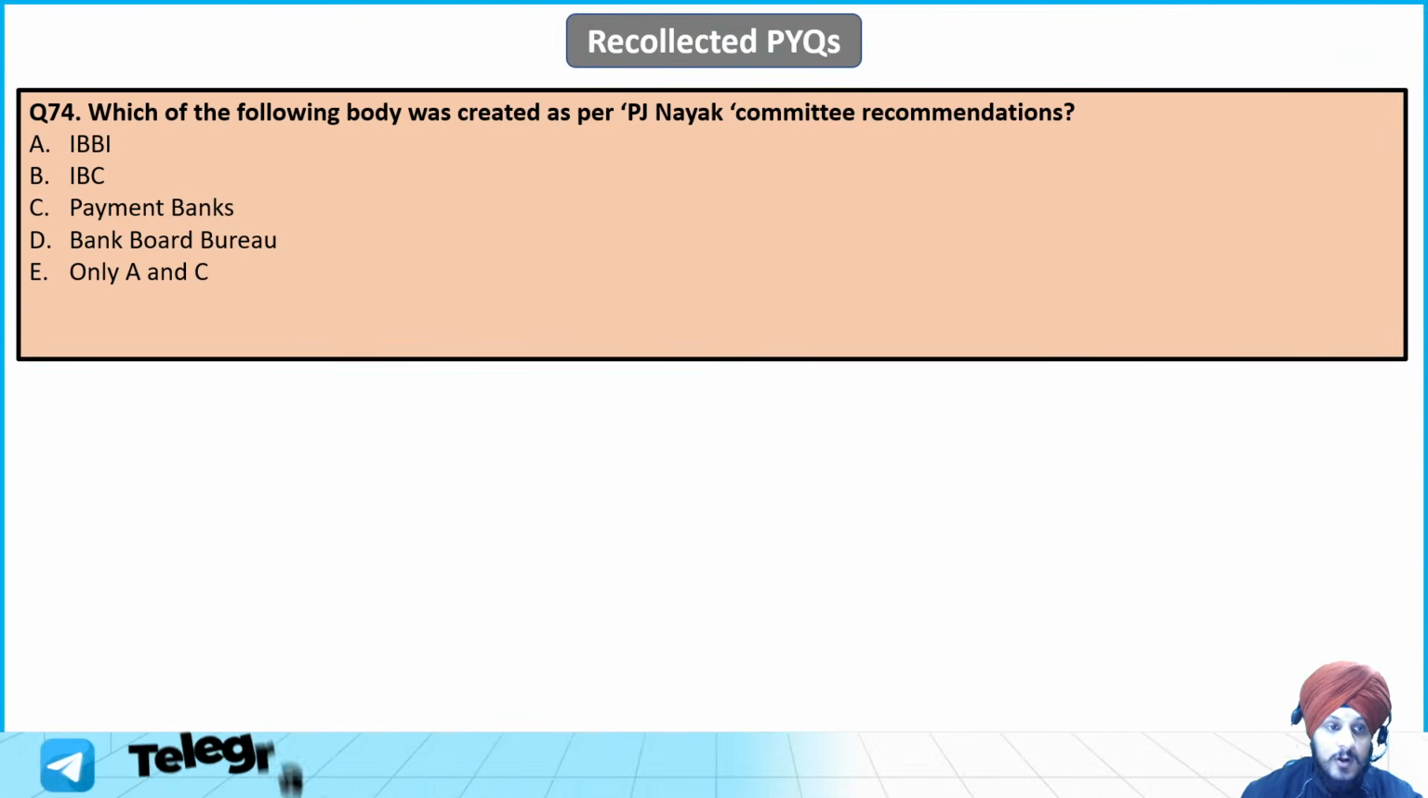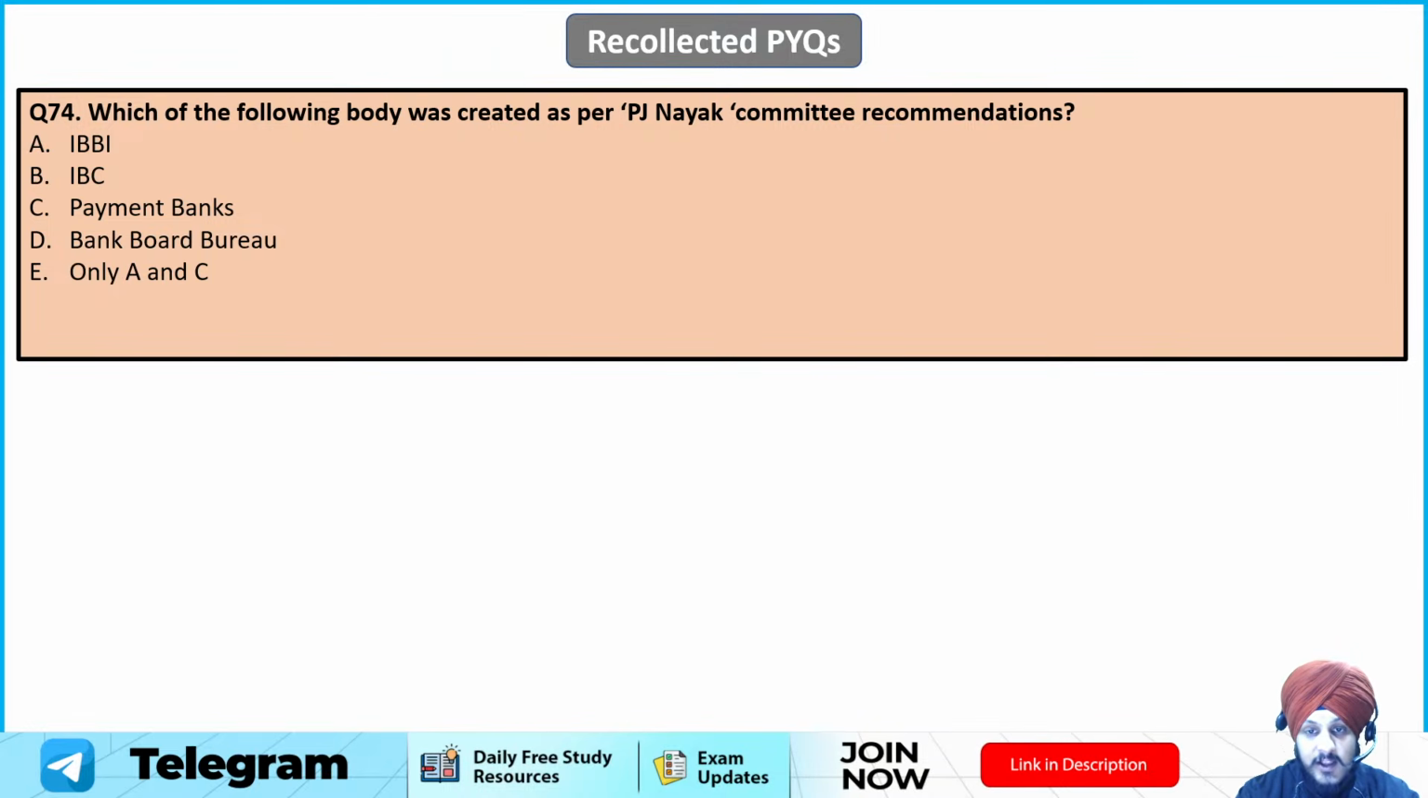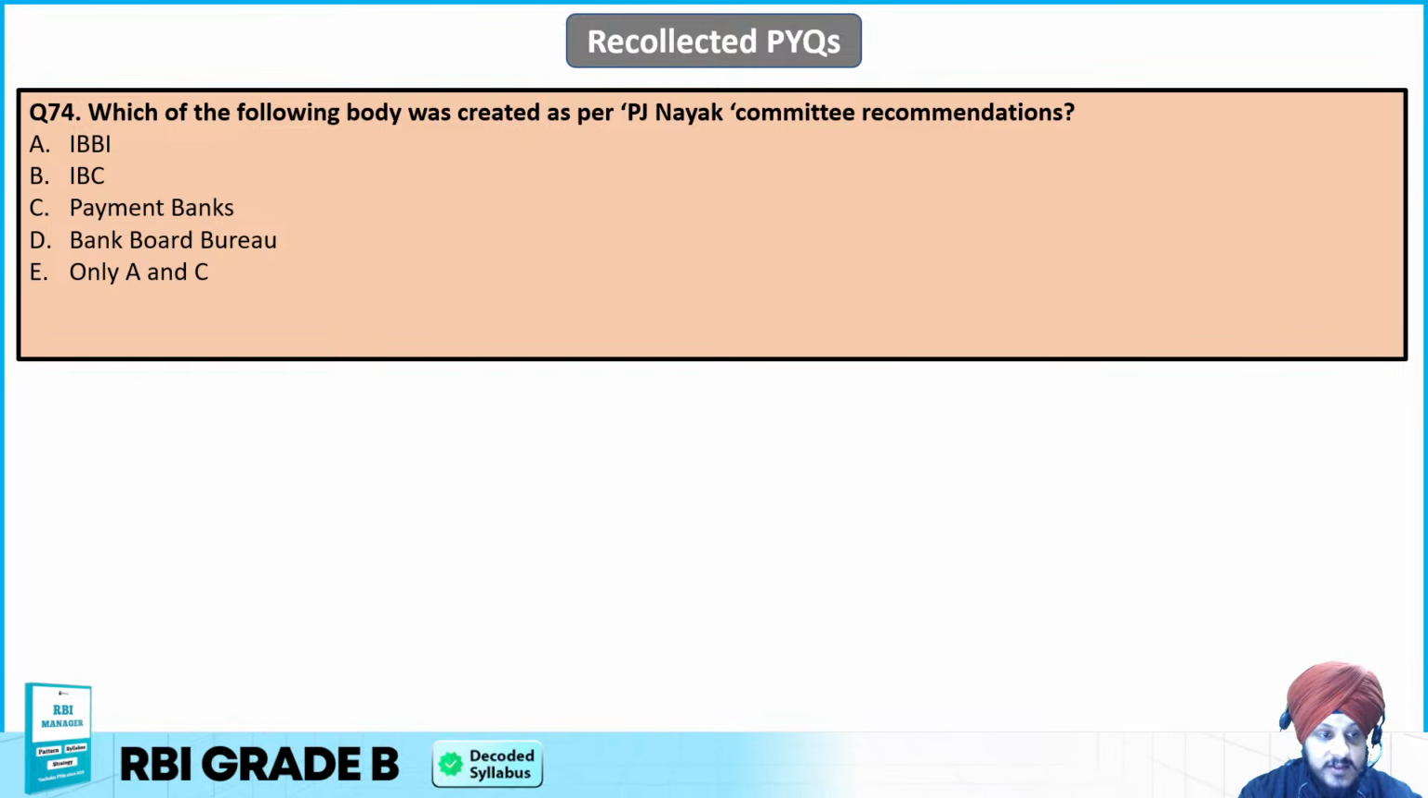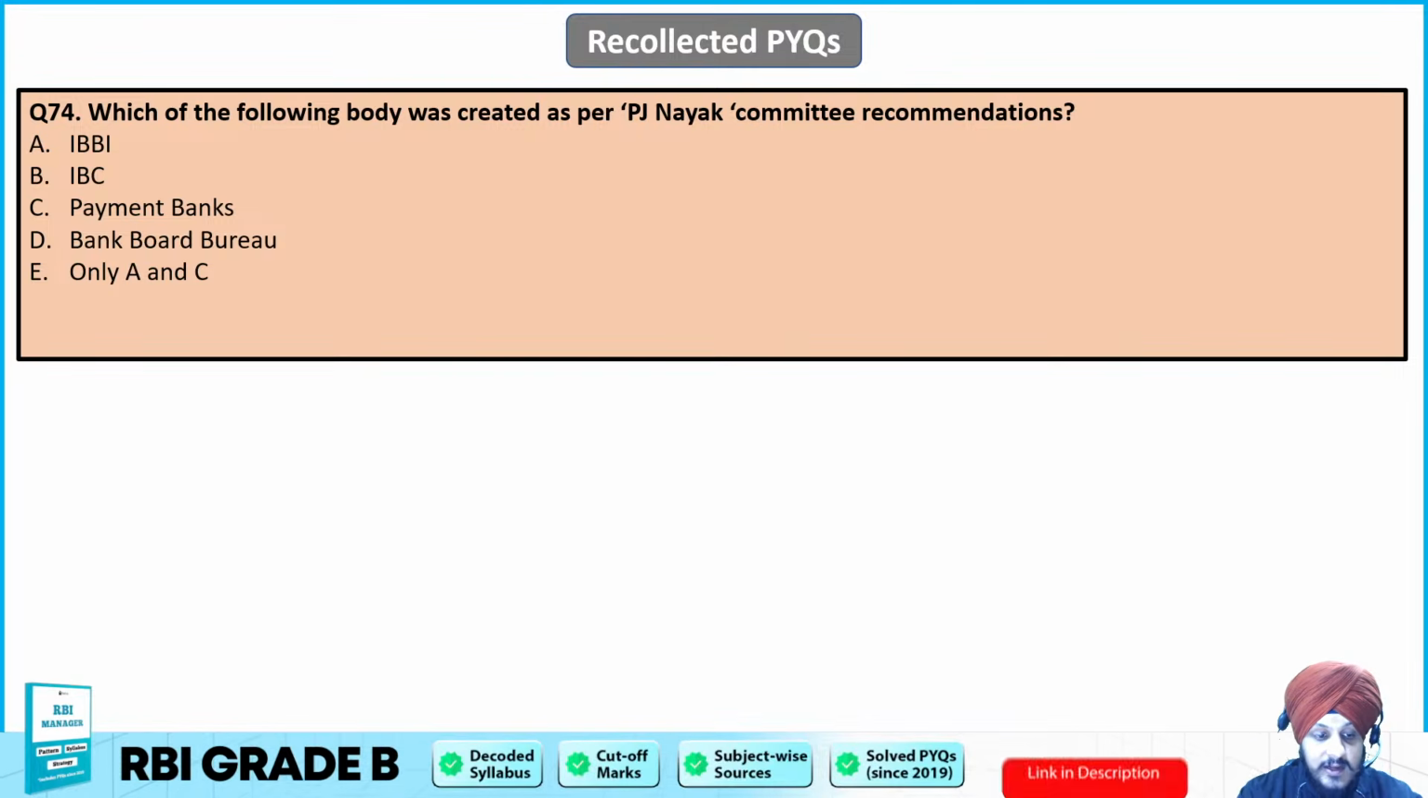Question number 74. Which of the following body was created as per PJ Naik recommendations? Is it IBBI, IBC, Payment System, Bank Board Bureau, or only ANC?